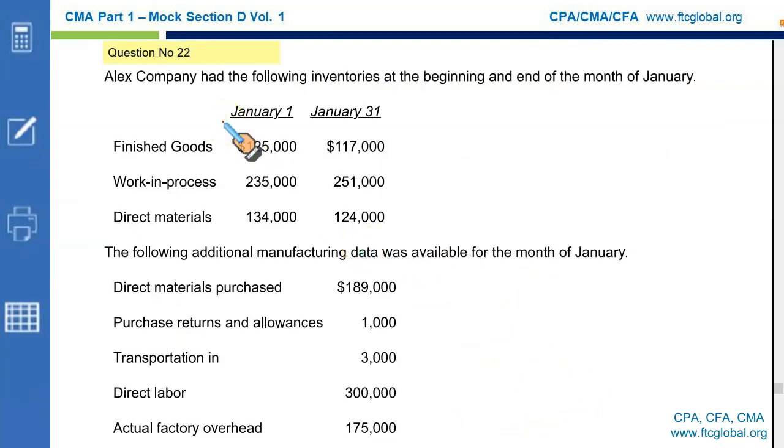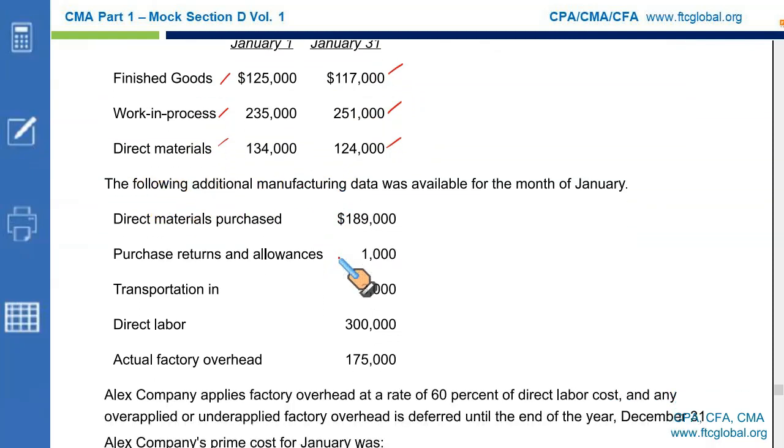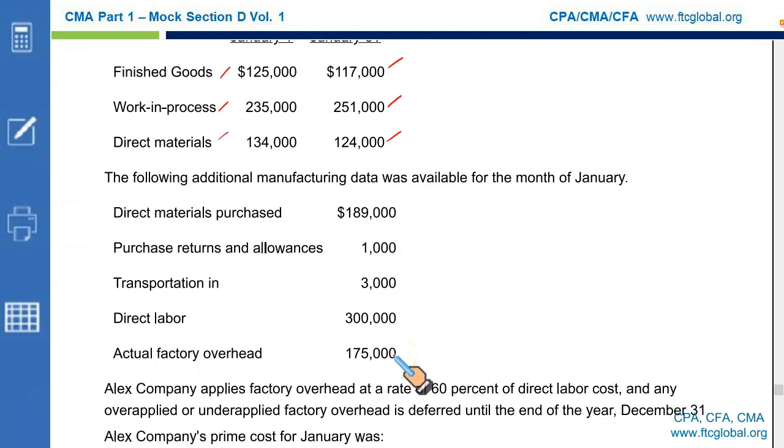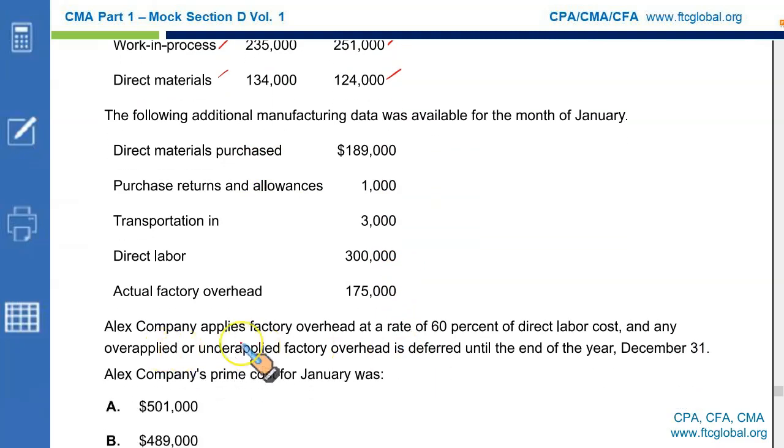Alex company had the following inventories at the beginning and end of the month of January. You have got the opening material, work in process and finished goods, closing material, work in process and finished goods. The following additional information was available for the month of January: direct material purchased, returns, transportation in, direct labor, actual factory overheads. What is required? Alex company applies factory overheads at the rate of 60% of direct labor cost. And any over-applied and under-applied factory overhead is deferred until the year end.